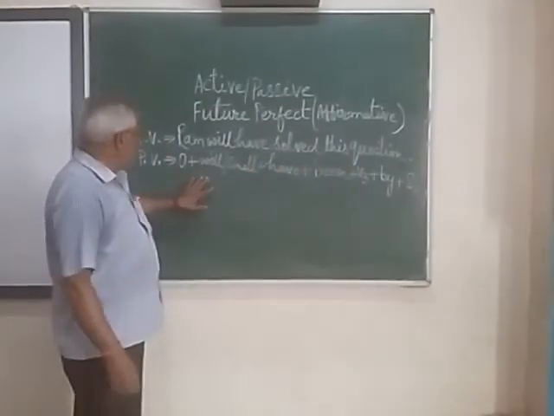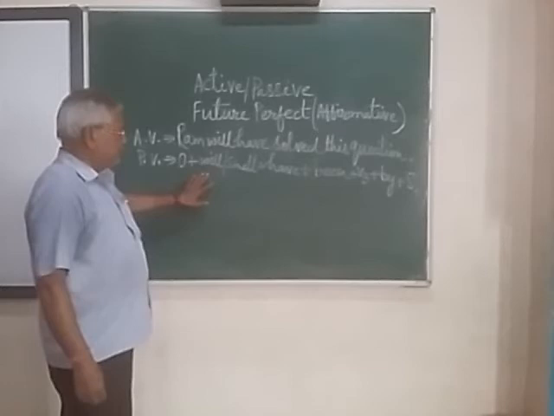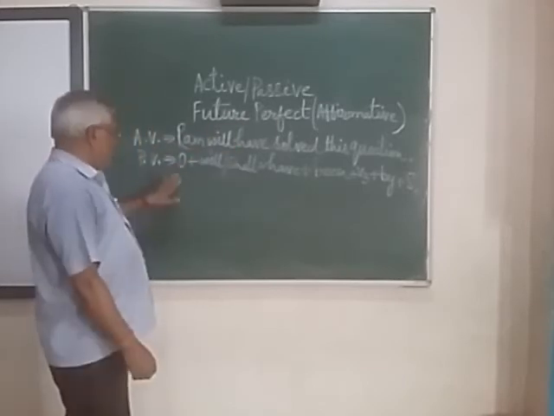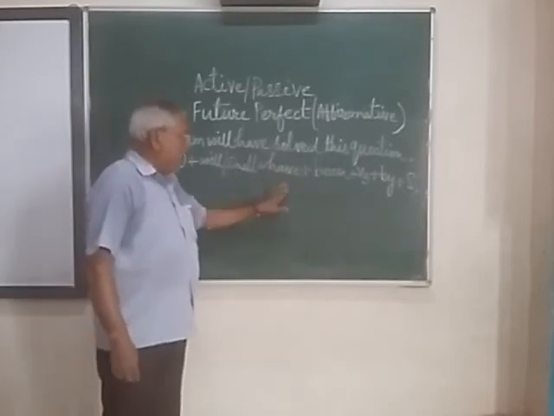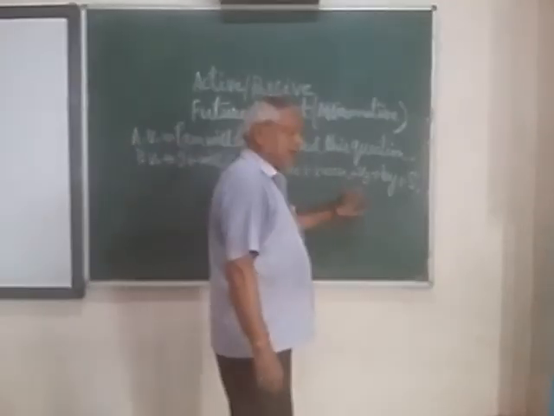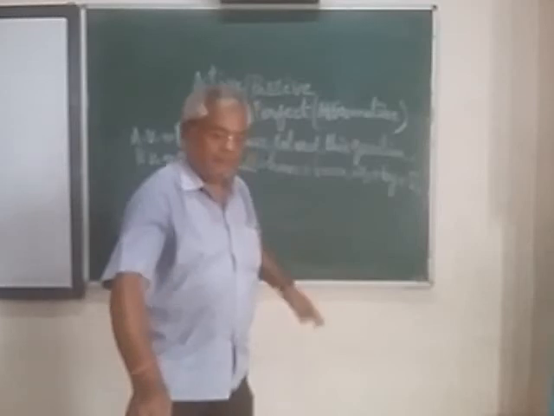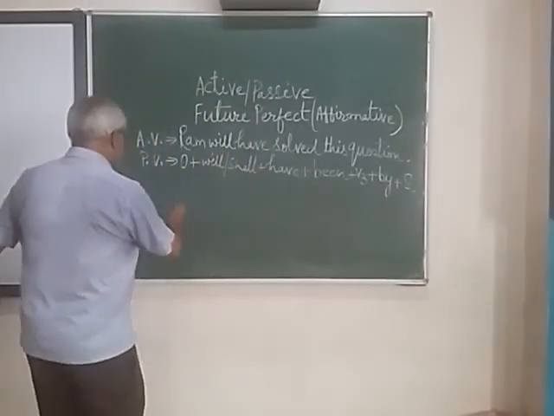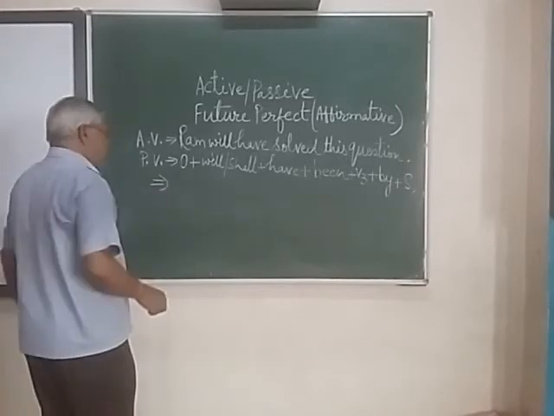This is the structure of passive voice for the future perfect tense: object, will/shall, have, been, V3, by, subject. Now, with respect to this structure, you have to form one sentence in passive voice.